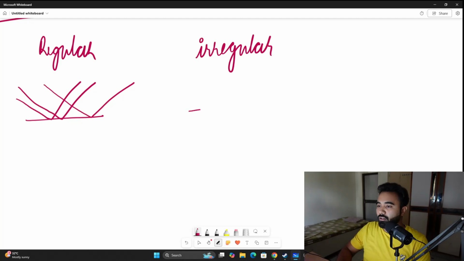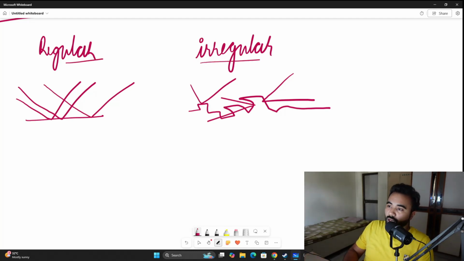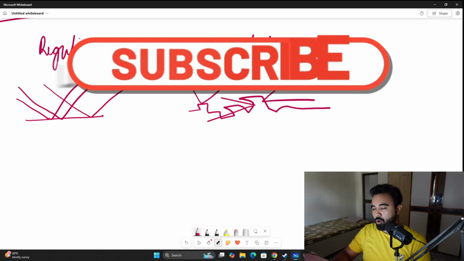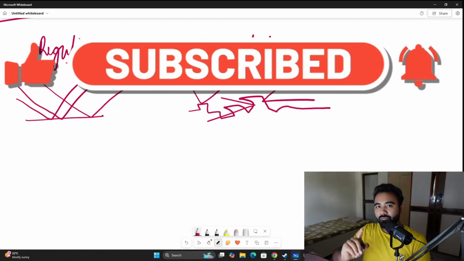Now let's come to an irregular surface. Okay, something like this. Okay, something that is not polished. So depending upon where light touches, okay, I'm sorry. So like this. So on an irregular surface, the reflection that takes place is irregular. So now that there are two types of reflection, what are some laws that govern how a reflection takes place? That is something that we will learn in the next video.